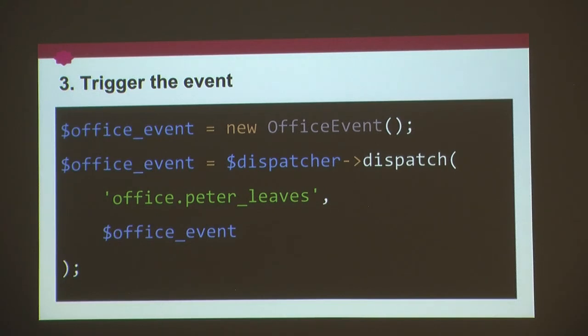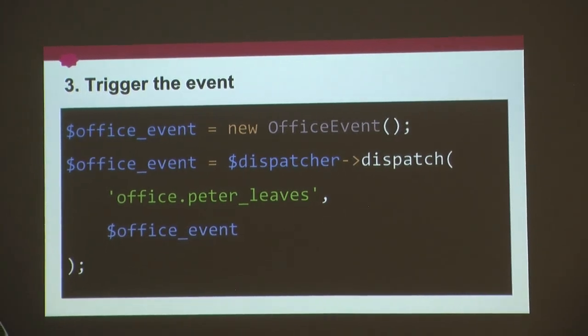And this is the final step, and it is to actually trigger the event. And in order to do that, we need to call the dispatch method of the event dispatcher. So this method takes 2 parameters. The first one is the name of the event that we want to trigger, and the second one is the instance of that event. And finally, this method returns the instance of the event after it has been processed by all the subscribers of that event.